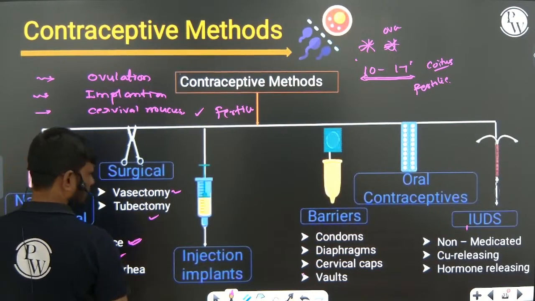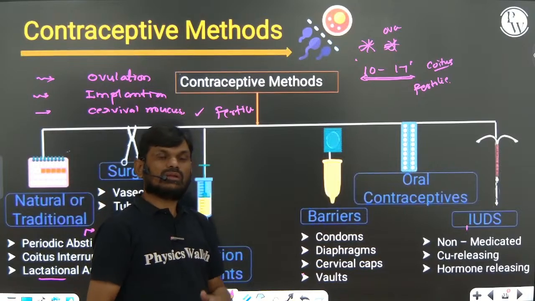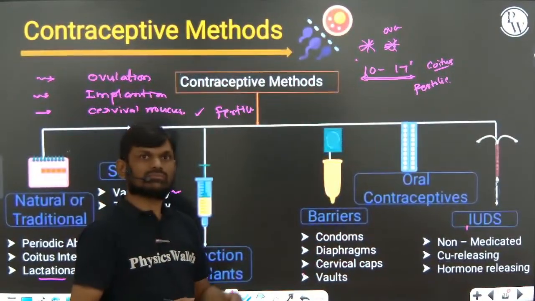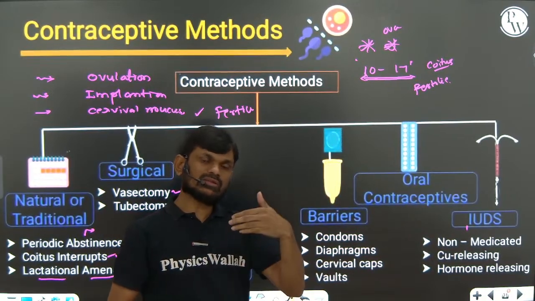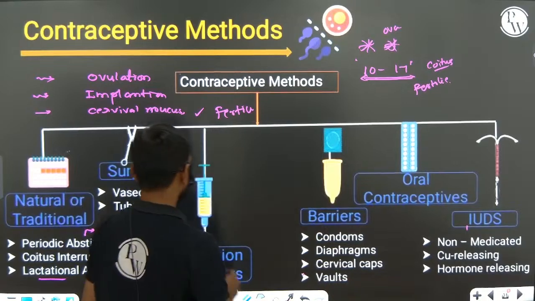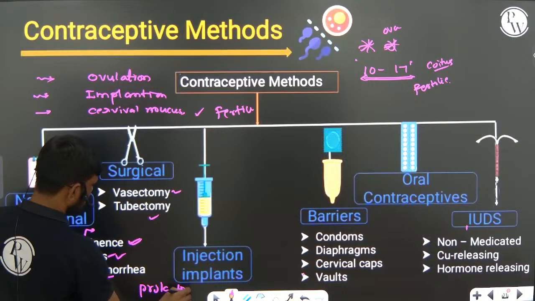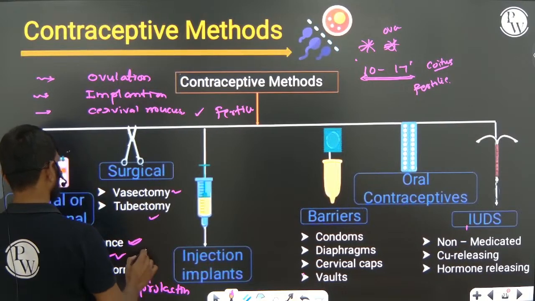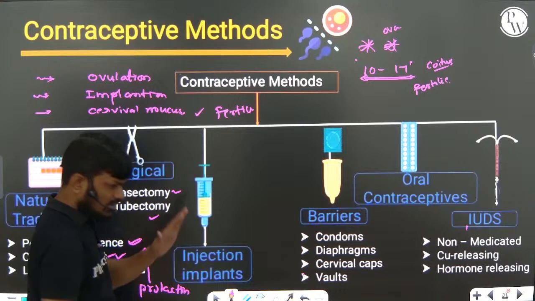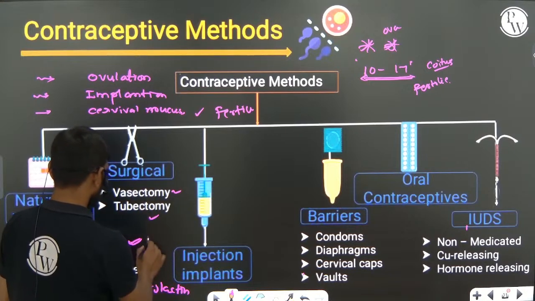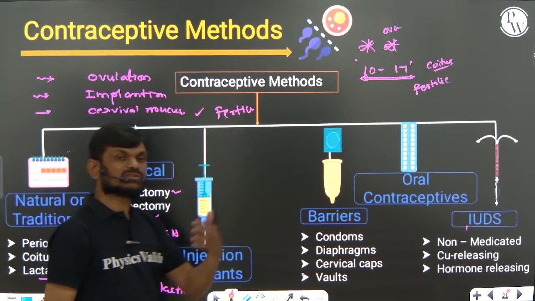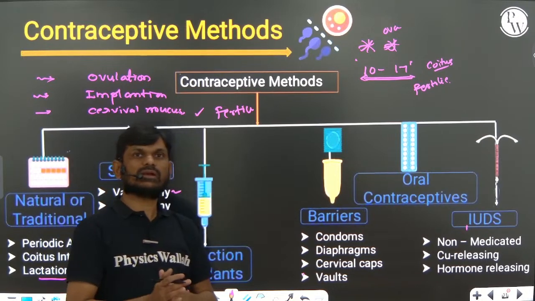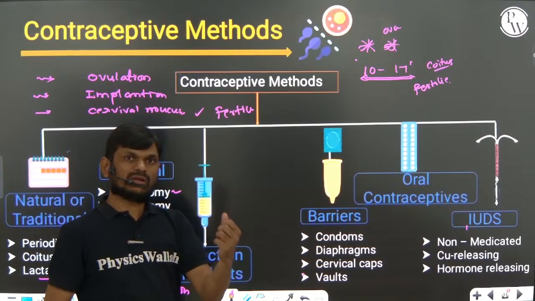Lactational amenorrhea: during lactation after birth, right? During the intense lactation period, there is a high concentration of prolactin hormone. With a high concentration of prolactin, there is no LH hormone and no follicle stimulating hormone, so there is no development of the follicle.